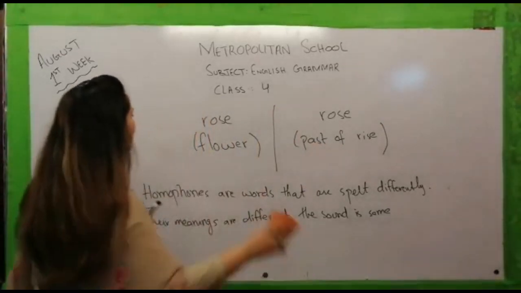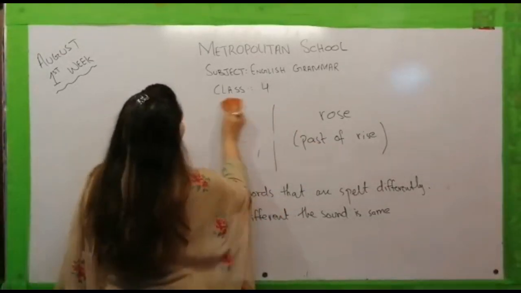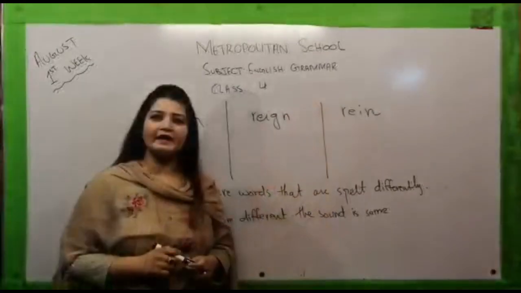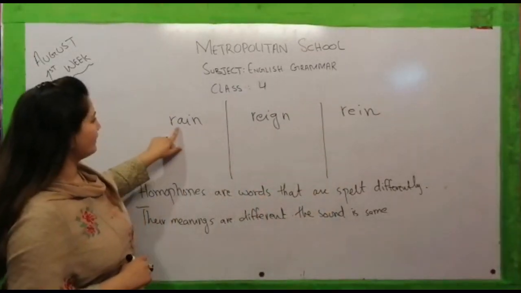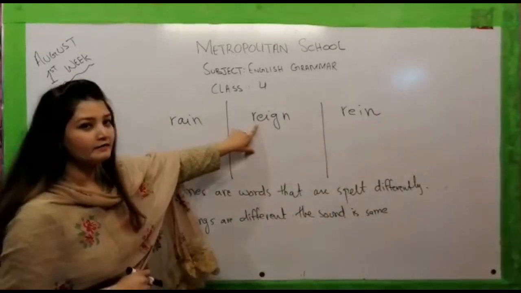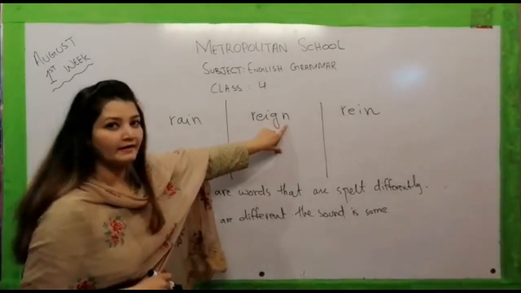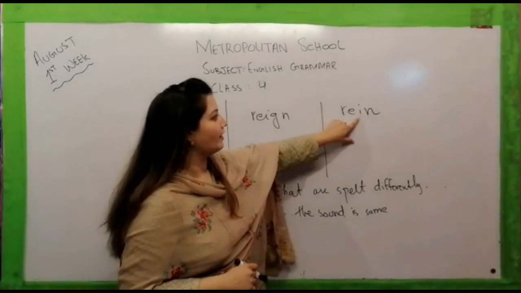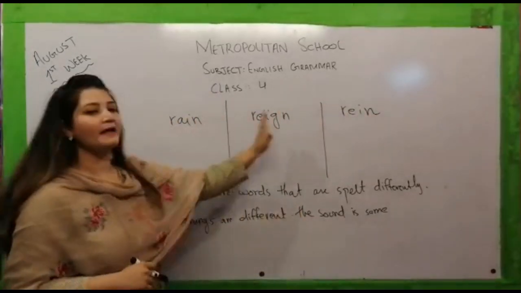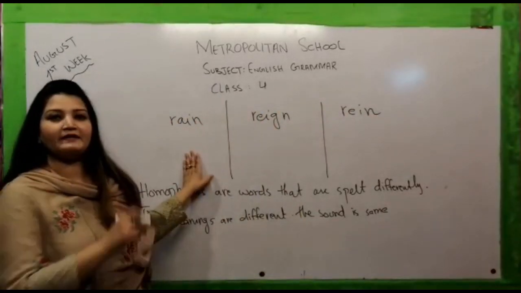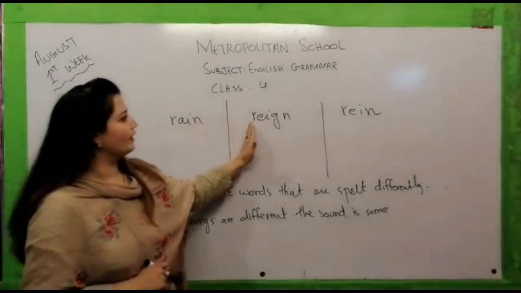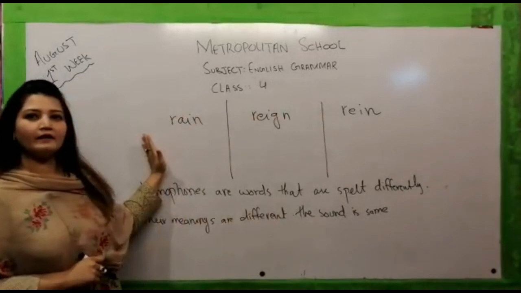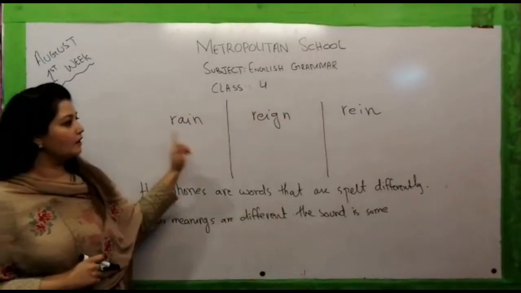Now we have some more examples here. Rain, R-A-I-N. Reign, R-E-I-G-N. Rein, R-E-I-N. Their spellings are totally different, but their sound is exactly the same. Rain, reign and rein. Here rain is liquid in the form of droplets.